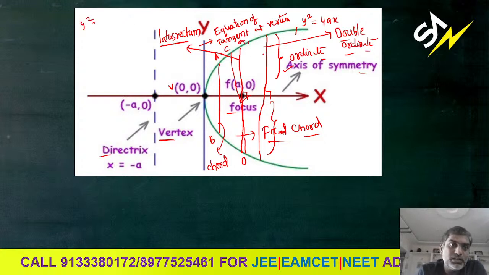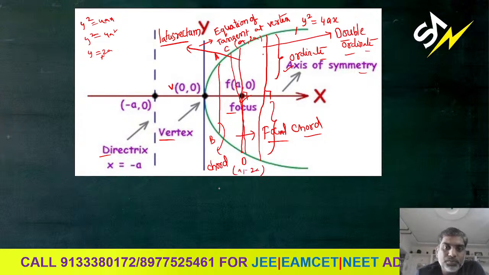Here our parabola is y square equal to 4ax. So if you take x equals a, y square equals 4a square will come. Y square equal to 4a square means y equals what? Plus or minus 2a. So what are the ends of the latus rectum? (a, 2a) and (a, -2a). These are the ends of the latus rectum. Clear?